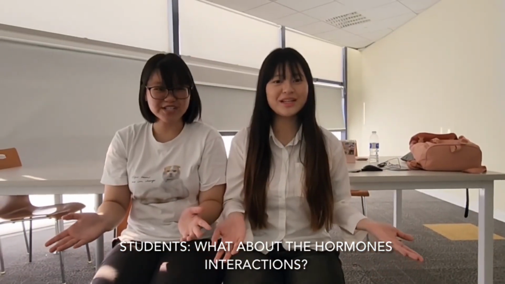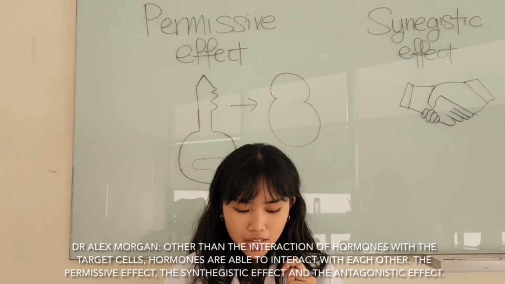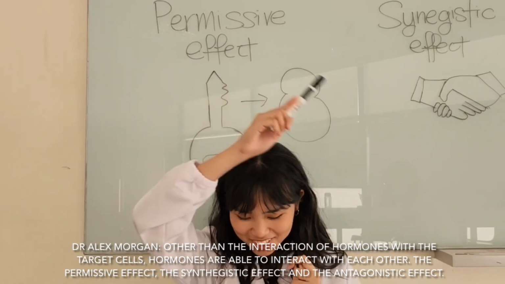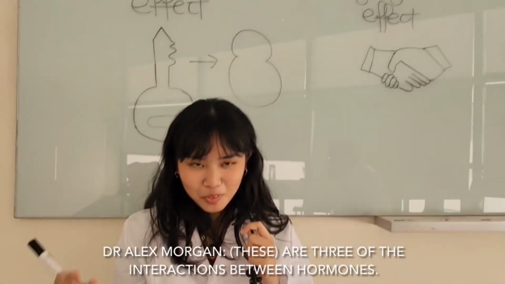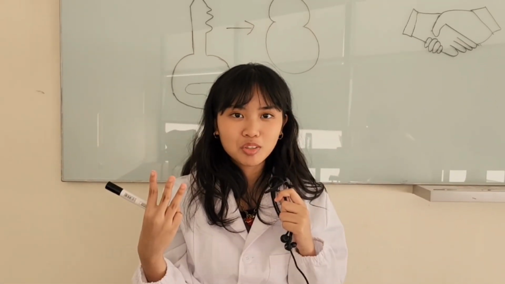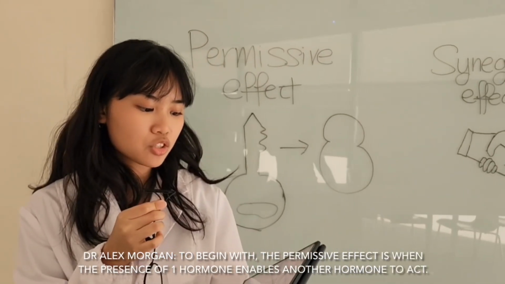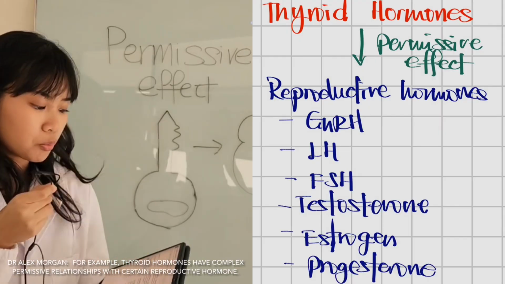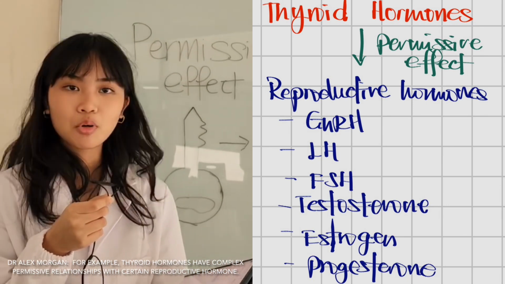What about the hormone interactions? Other than the interaction of hormones with the target cells, hormones are able to interact with each other. The permissive effect, the synergistic effect, and the antagonistic effect are three of the interactions between hormones. To begin with, the permissive effect is when the presence of one hormone enables another hormone to act. For example, the thyroid hormones have complex permissive relationships with certain reproductive hormones.